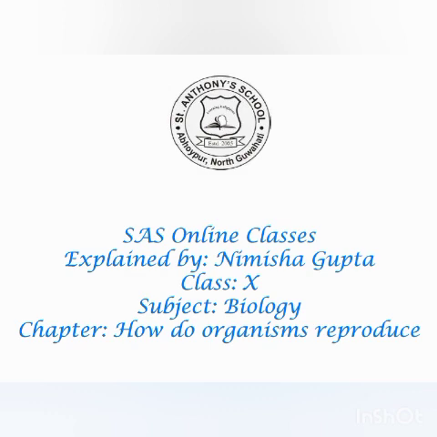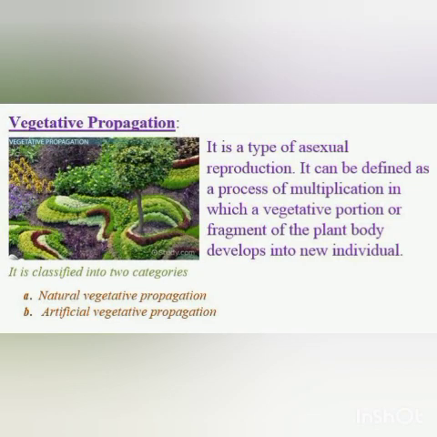And vegetative propagation or vegetative reproduction means when these parts give rise to a new individual. It is the asexual mode of reproduction, and it takes place only in plants. So vegetative propagation can be defined as the process of multiplication in which a vegetative portion or a fragment of a plant body functions and develops into a new individual. Understood or no?